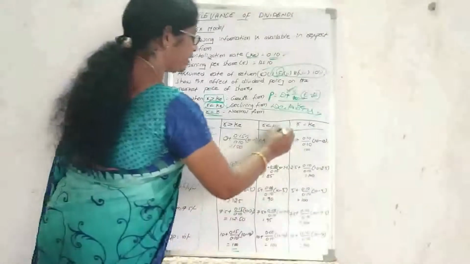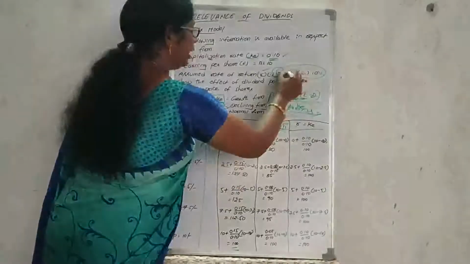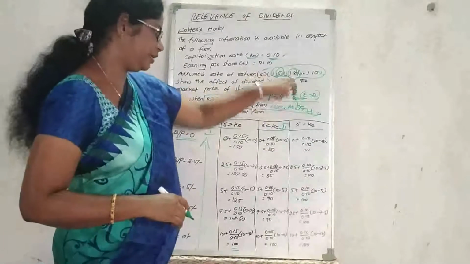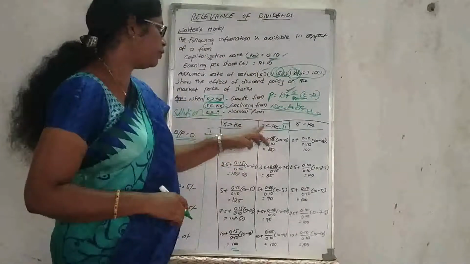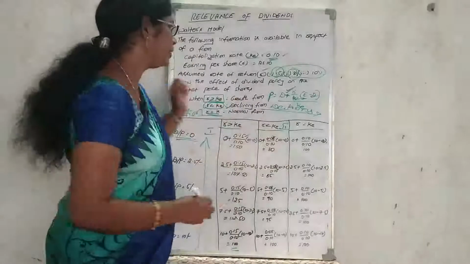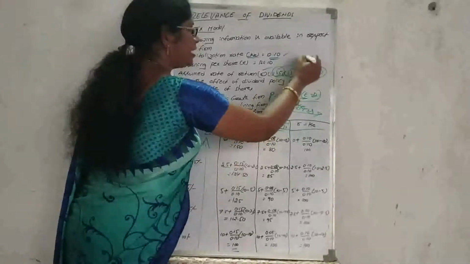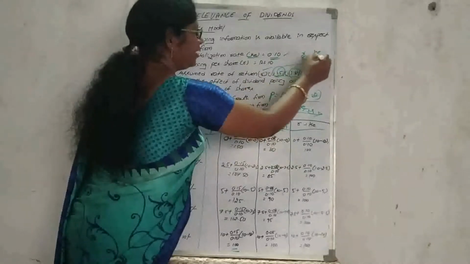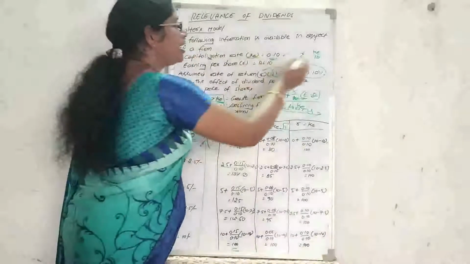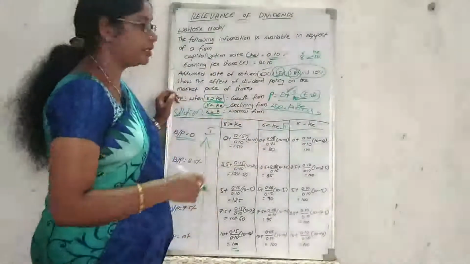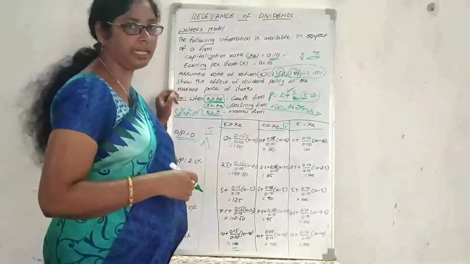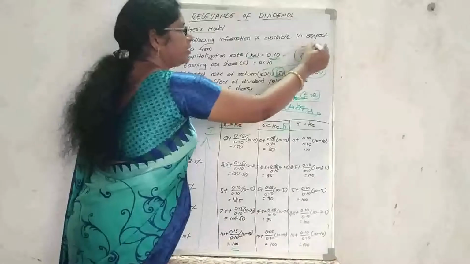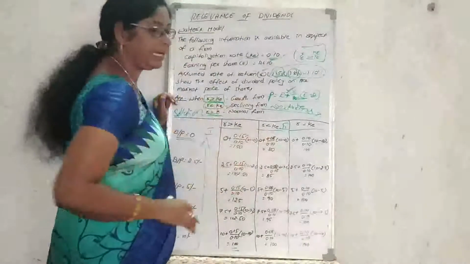In the second situation, they are assuming 8% as the required rate of return. So this is the declining form. Why do I choose this as the declining form? Here 8% is the required rate of return and the cost of equity is 10%, so this is the less-than value. The required rate of return is less than the cost of equity, so I am declaring this position as the declining form.